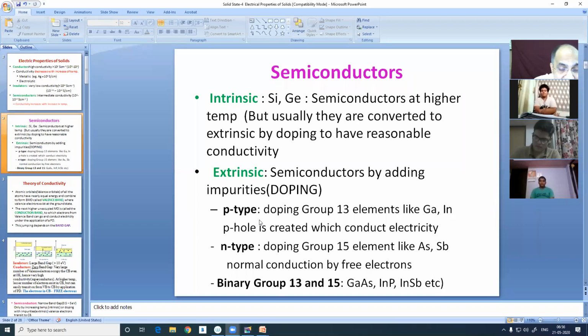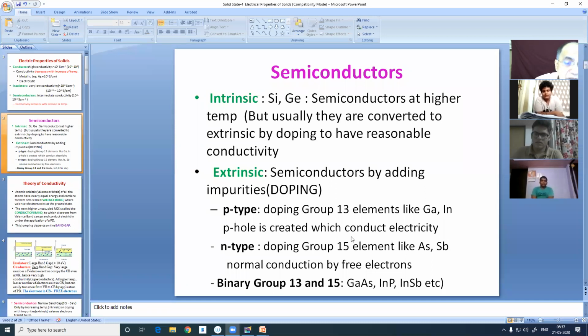Already we had discussed about p and n out of natural defects present in the crystal, but now we shall be artificially introducing some dopants. For example, if you add a bit of group 13 elements, say gallium, indium, thallium, boron, aluminum, then it will produce p type of semiconductors.